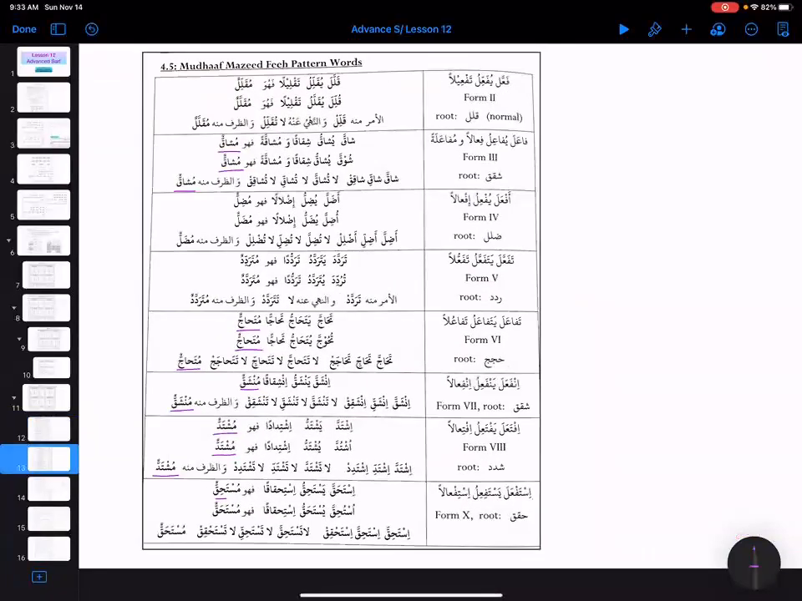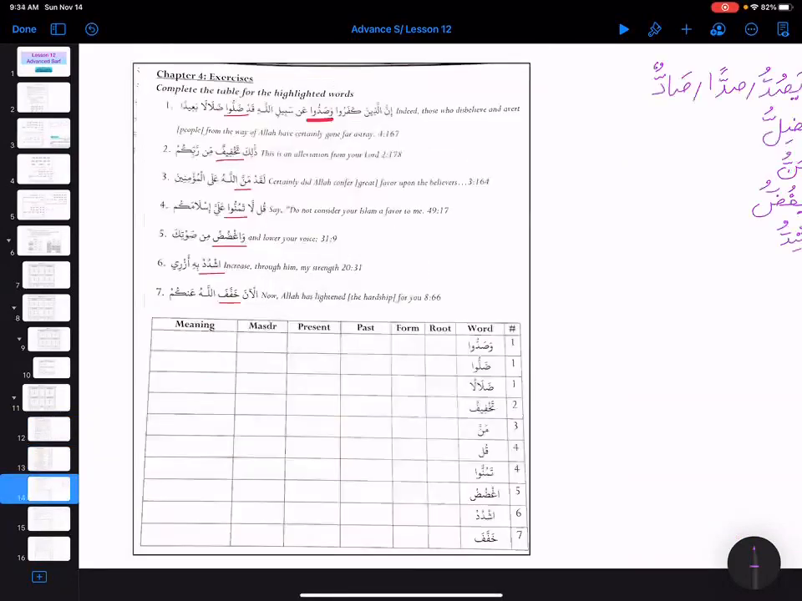And then we have some more verbs over here. I just put that so you can practice. And now we have some examples from Quran, so maybe we can do them together. That will be our good nahu and sarf practice.